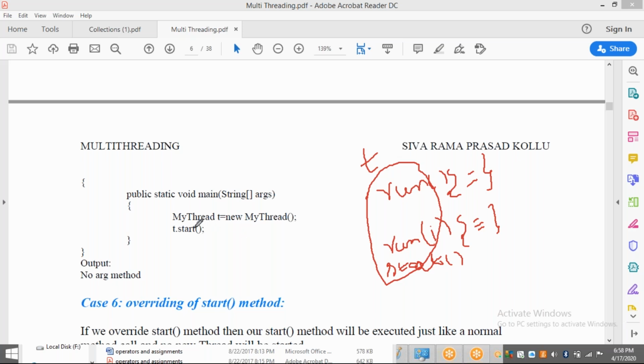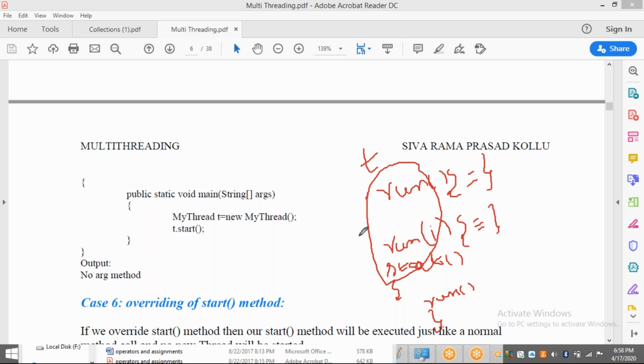Now what I am doing? T dot start. When I call t dot start, the start method will be executed. What is the last step of start method? In the last step, the run method will be there. To which run method will it jump? It will go to the run method which is not having any parameters, where in t. Now tell me, in t I am having two run methods. So where does my control go to? Only to the empty one. That is the difference.